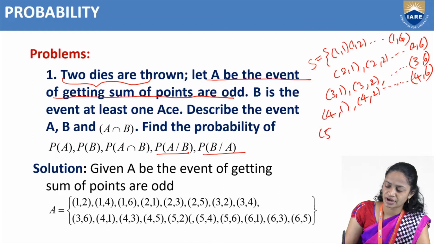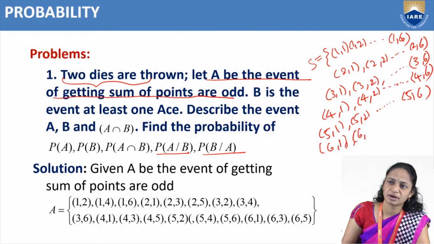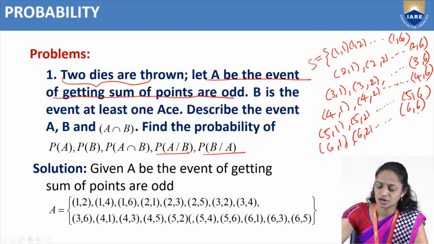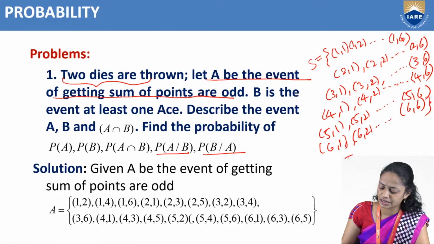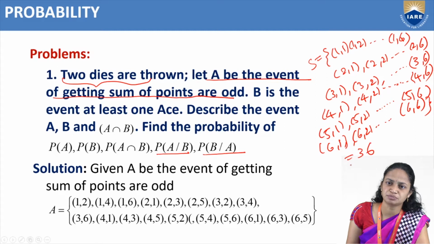Then 5 comma 1, 5 comma 2, 5 comma 3, 5 comma 4, 5 comma 5, 5 comma 6. Next 6 comma 1, 6 comma 2, 6 comma 3 and so on up to 6 comma 6. So in total we have 36 possibilities.